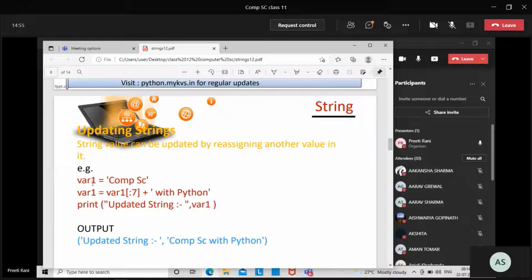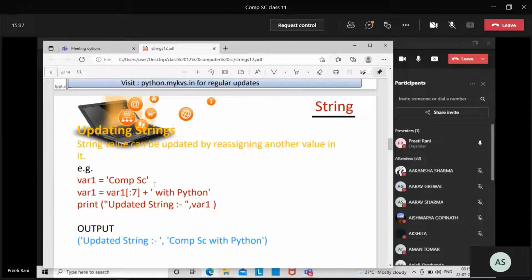Aishwarya, what is the length of the string? The comp science one. What is the length of the string, bachche? Computer science, which is written in the quotation marks. Ma'am, 7. 7, exactly. But 6 letters are there. Why is 7 the length here?